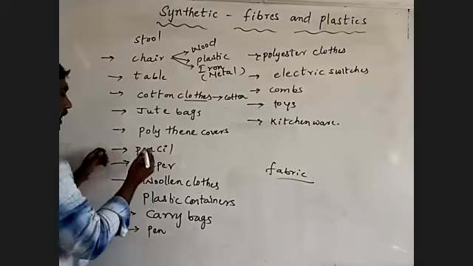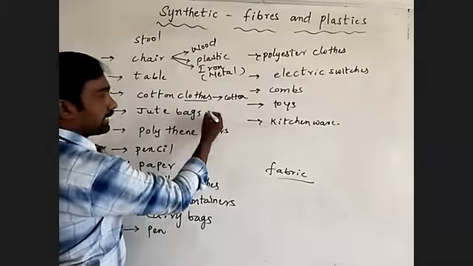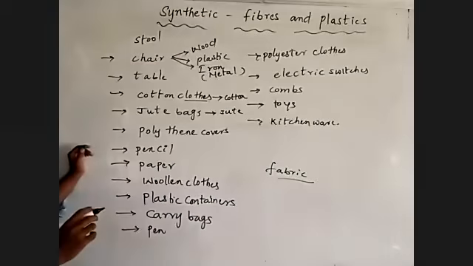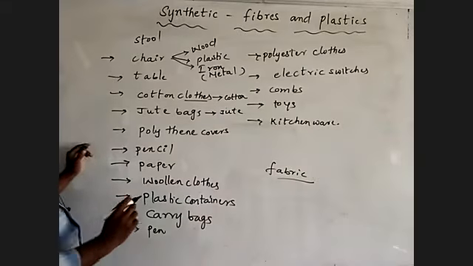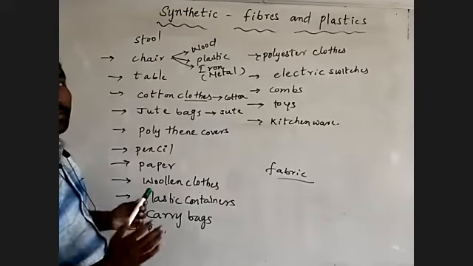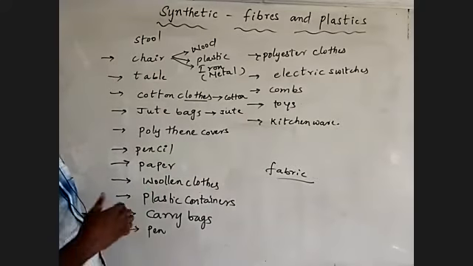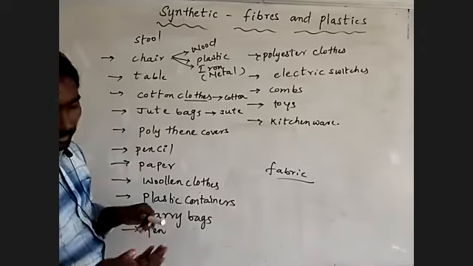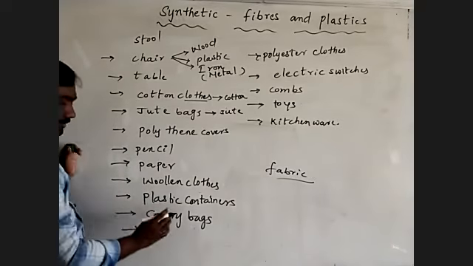Jute bags, of course, we get from the jute plant. Jute bags we generally call paper bags, which are easily decomposable. Polythene covers we use as carry bags.